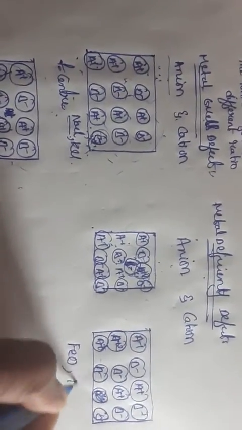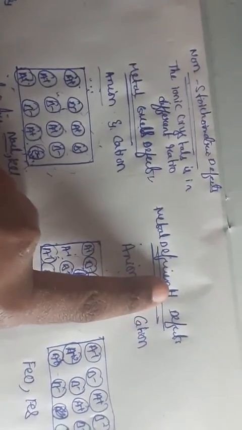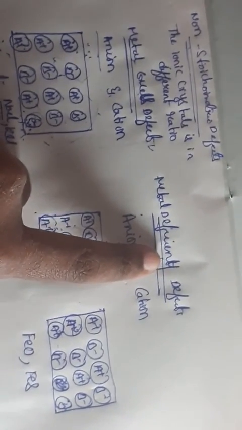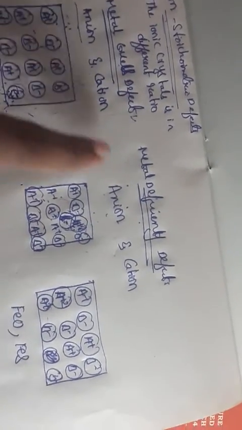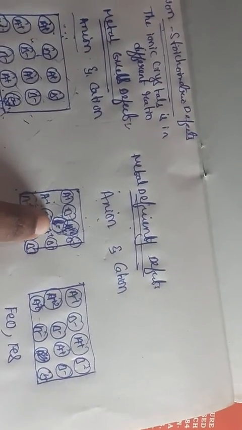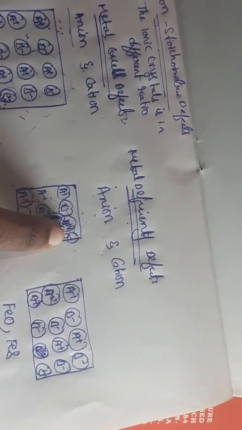Example FeO, FeS. So this is nothing but the metal deficiency defect. Once again I am saying, metal deficiency defect is nothing but fewer electrons. We call it a metal deficiency defect. But coming to here, these places are neutralized by oxidation states. It consists of two types, that is anion and cation. Coming to anion, what happens is the anion is occupying the interstitial position, even though the cation is representing extra charge.